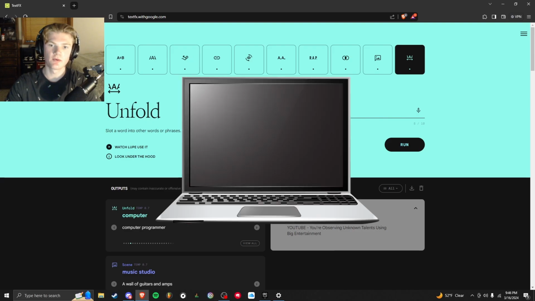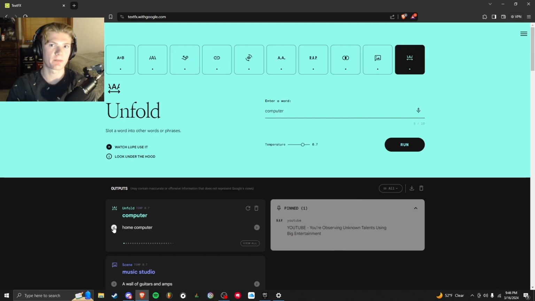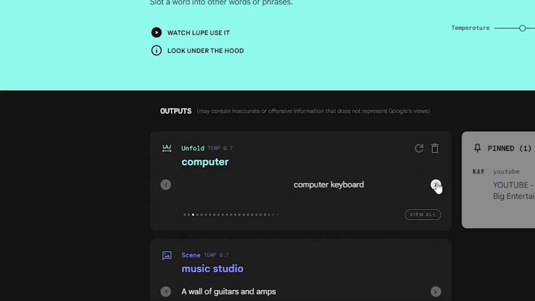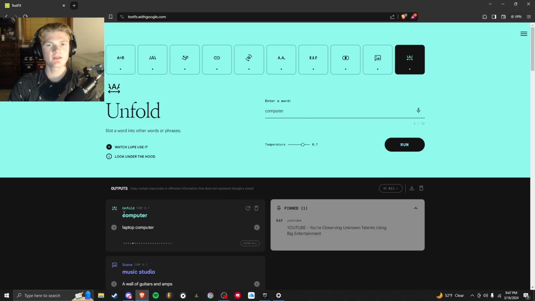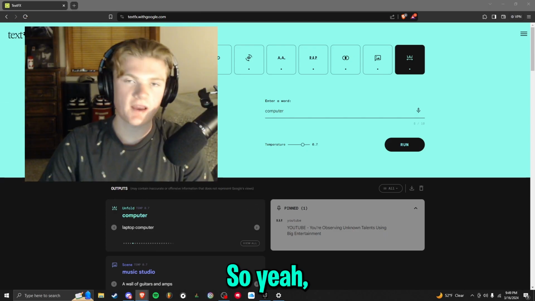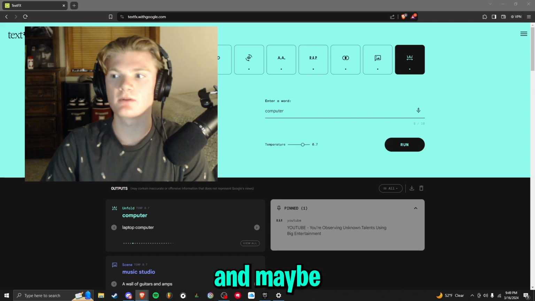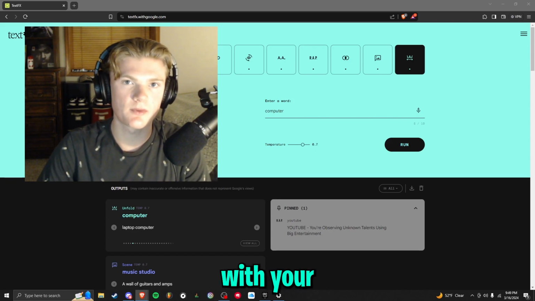Right here I typed computer, and it will fill it in for a bunch of different topics. Home computer, computer programming, computer keyboard, computer programmer, laptop. So it gives us a lot of examples for how to stay on topic, but also having unique ideas come in. So yeah, I strongly recommend at least checking out this tool and maybe adding it into your workflow when you're coming up with your creative ideas.